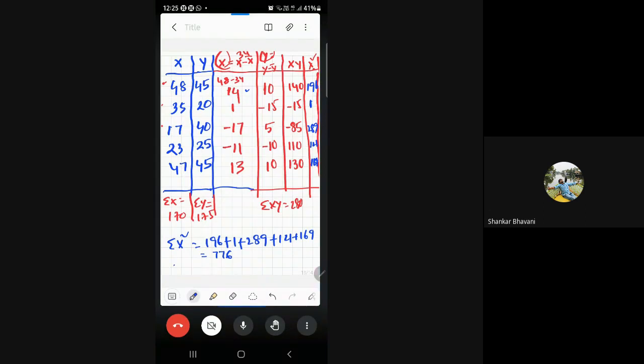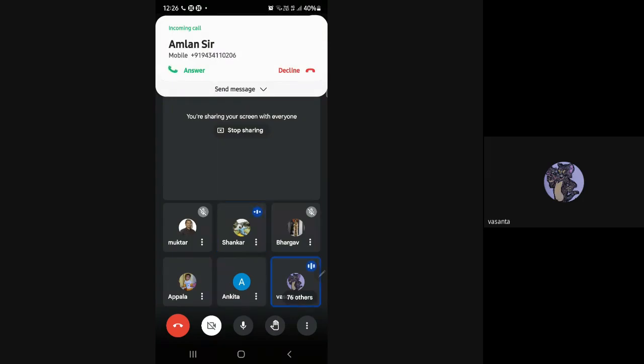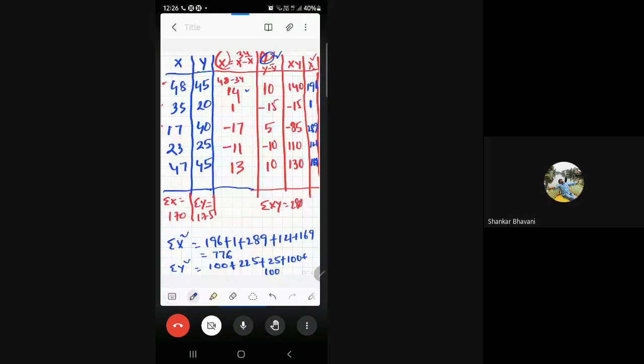Now we're moving for summation of y square. That is, we need to square these deviations of y. 10 square means 100, plus 15 square 225, plus 25, plus 100, plus 100. Total sigma y square is 550. 550. Is it clear?